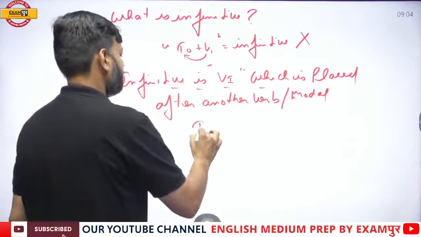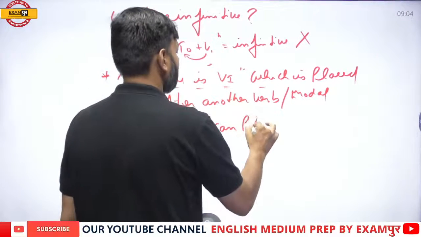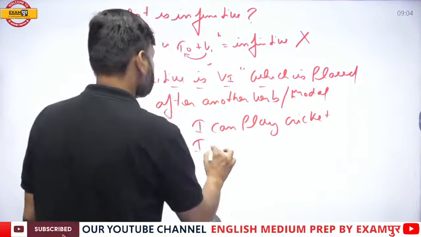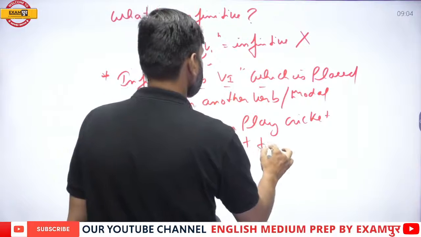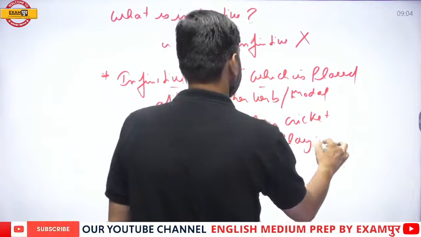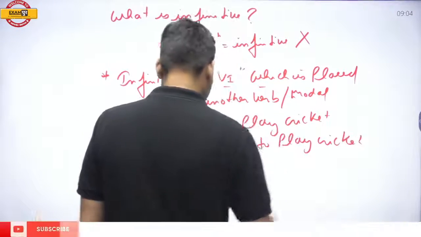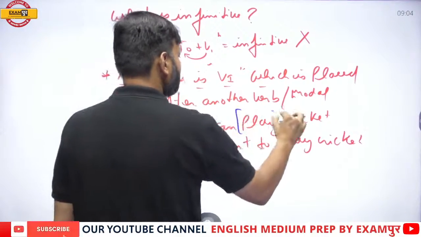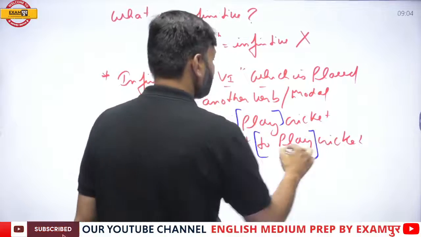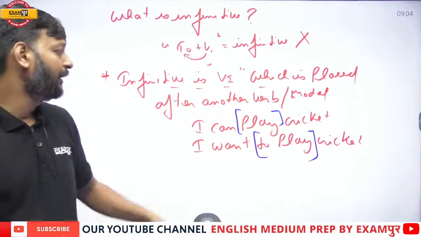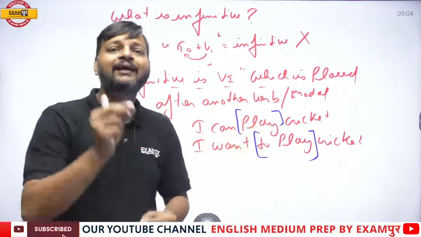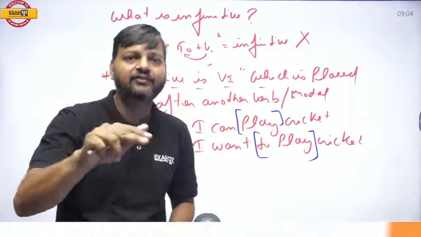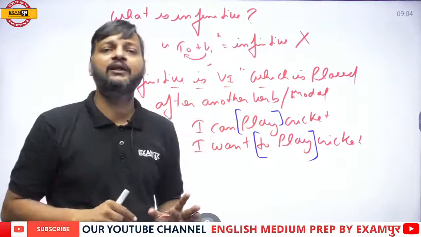If I write, I can play cricket. I want to play cricket. As you can see, here we have play and here we have to play, and both are infinitives. In the first sentence, the word play is an infinitive, and in the second sentence, the phrase to play is also an infinitive.